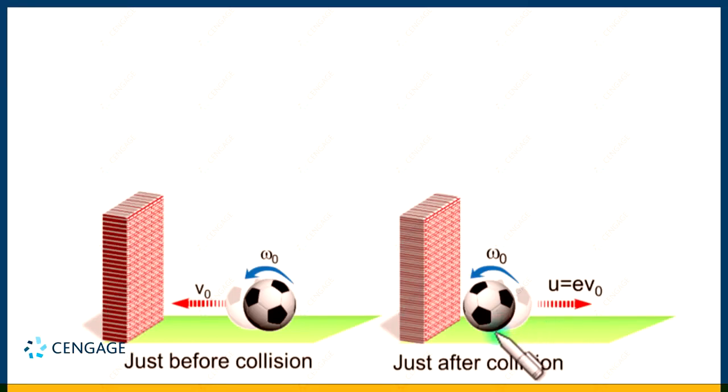That means sliding will occur. If sliding occurs, there is friction between the ball and the horizontal surface. Friction force will start acting in the backward direction. What will it do? It will decrease the linear velocity or translational velocity of the center of mass, because the direction of the friction force is leftward.